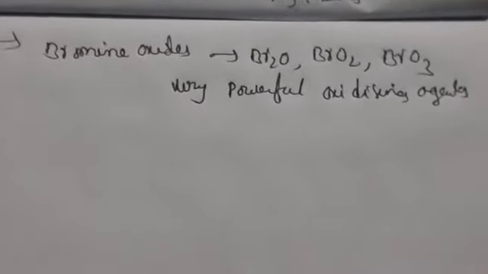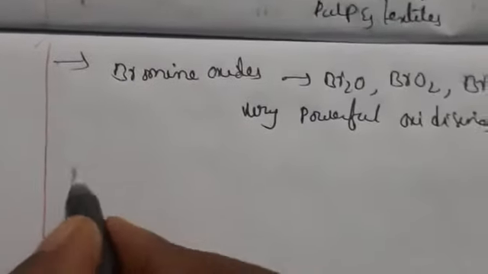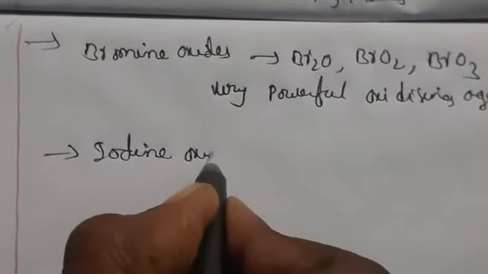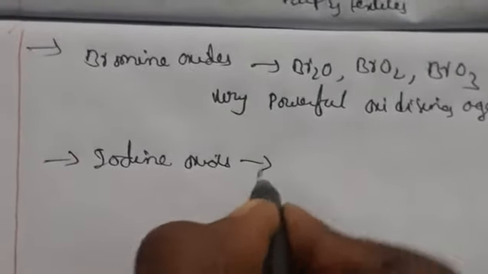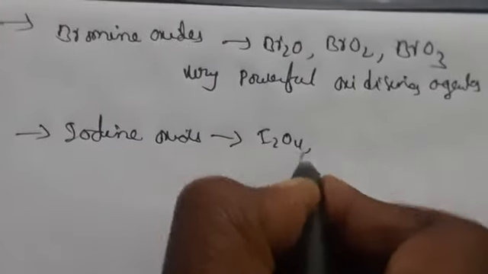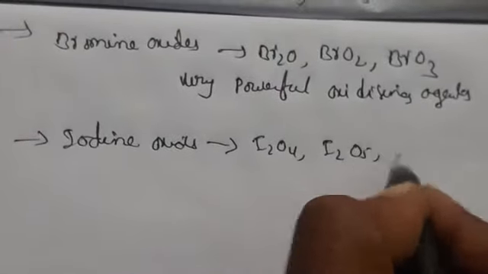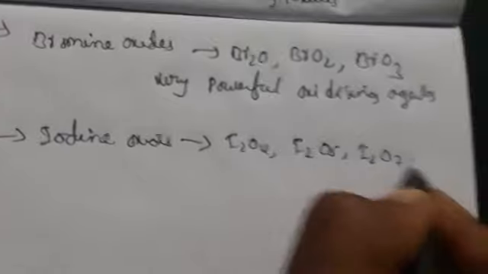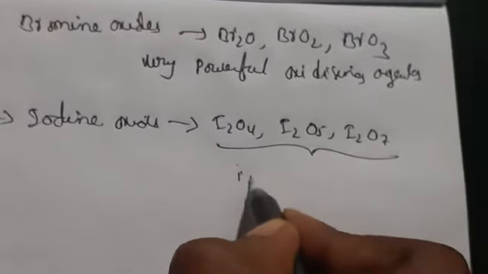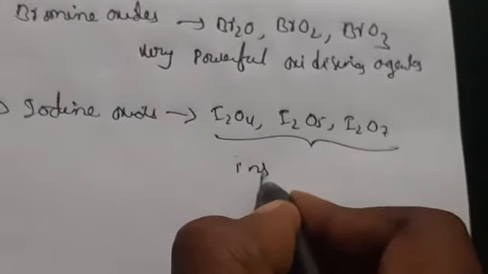Oxidation is nothing but addition of oxygen and also removal of hydrogen. And coming to iodine oxides, we have I2O4, I2O5, I2O7. These are insoluble solids and decompose on heating.